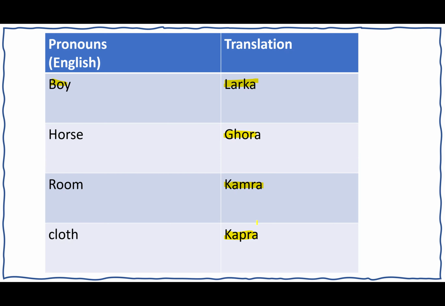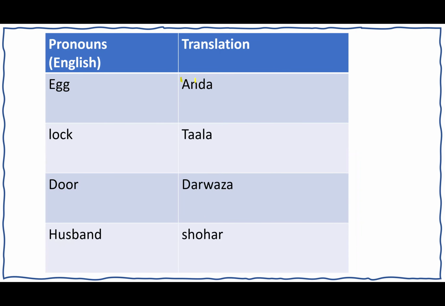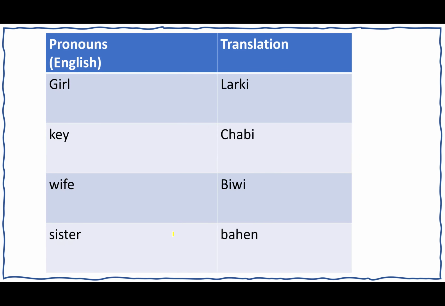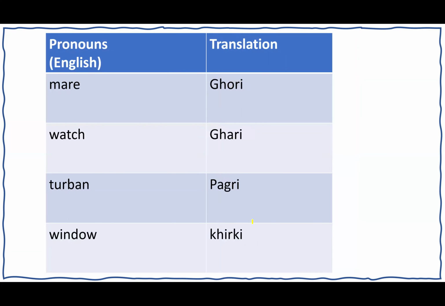Okay, so let's learn some more nouns. We have egg, means anda. Lock means tala, door, darwaza, husband, shohar or khavand. We have girl, means ladki. Key, chabi, wife, biwi, sister, behen. We have mare, ghodi, watch, ghadi. Turban, pagdi. Window is khirki.